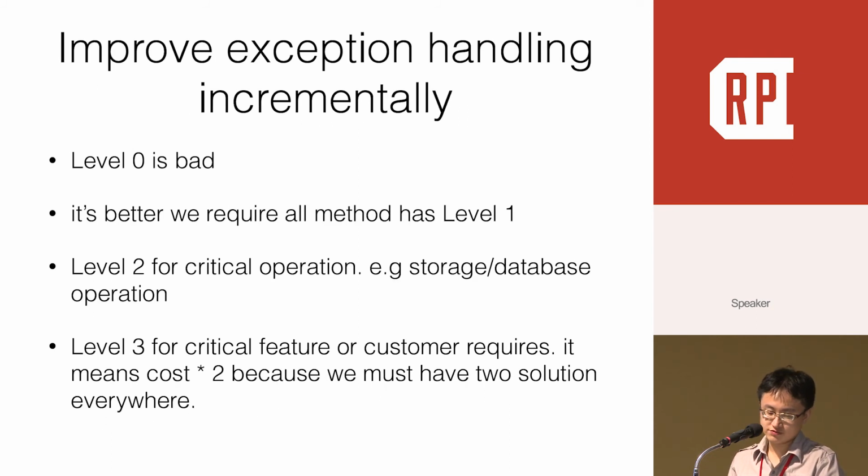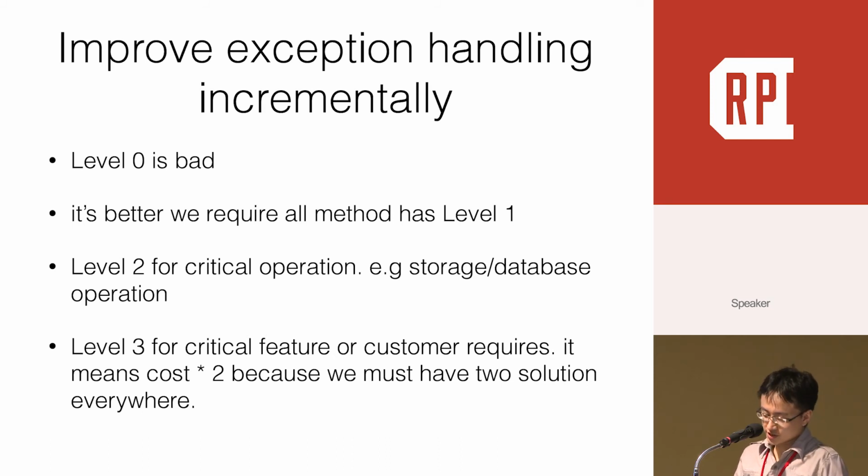What we can learn from these four robust levels is that we can define our system robust level from the project beginning. We know level 0 is bad, so it's better we require every method to be level 1. For critical operations like storage or database operations, we can make sure they are level 2.